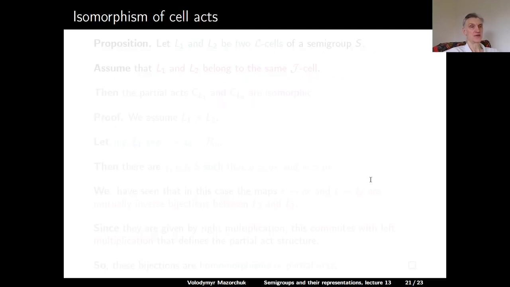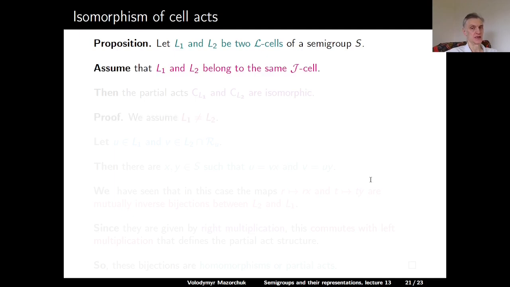And in general, we have the following proposition which describes isomorphisms of some cell partial acts. Proposition: let L1 and L2 be two left cells of a semigroup S. Assume that L1 and L2 belong to the same two-sided cell. Then the corresponding partial acts C_L1 and C_L2 are isomorphic.